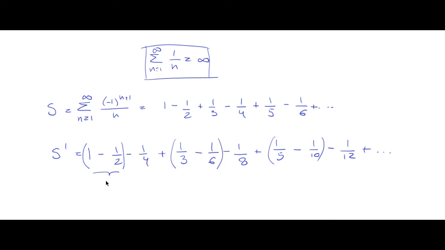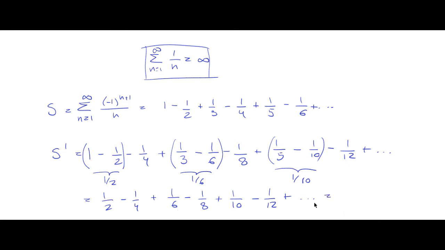So this is 1/2, this is 1/6, this is 1/10, right? So then we have 1/2 minus 1/4 plus 1/6 minus 1/8 plus 1/10 minus 1/12 plus, and you can see how it goes.